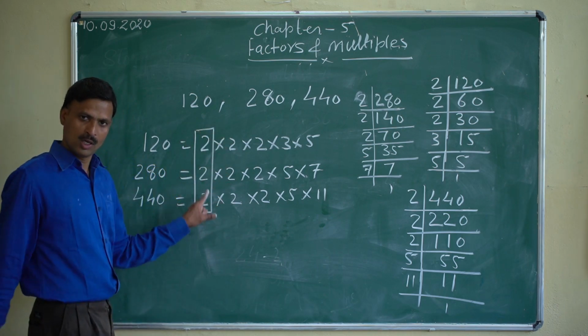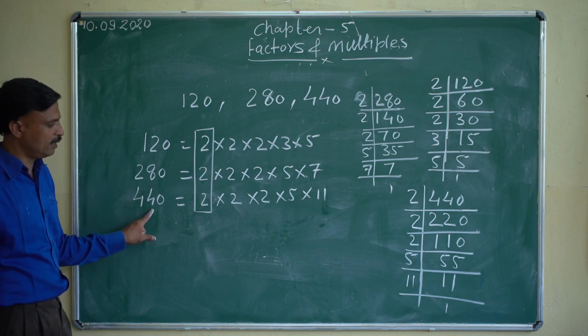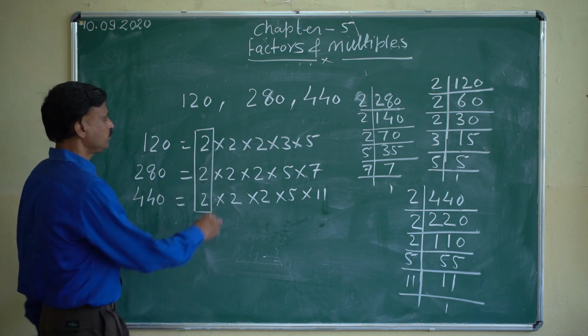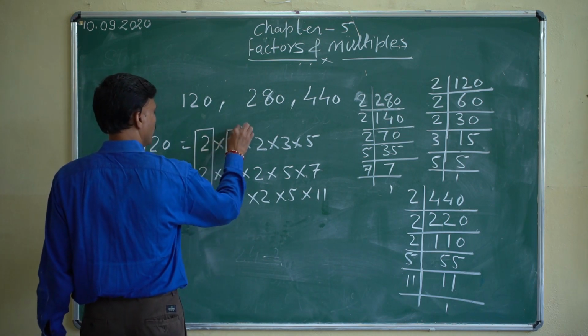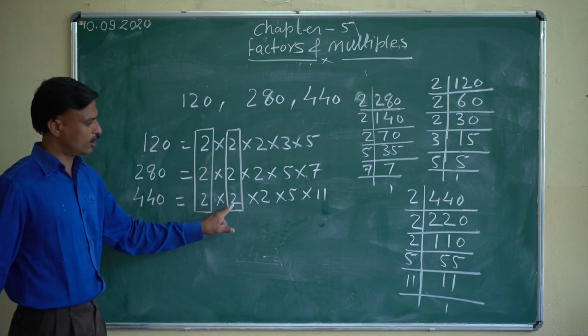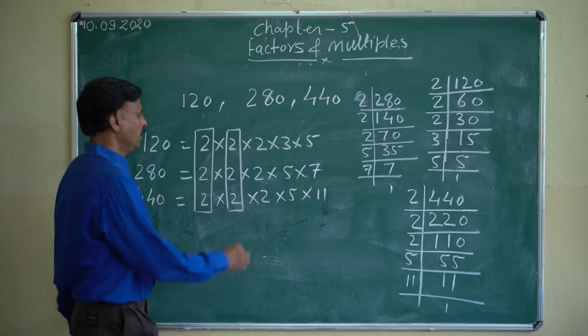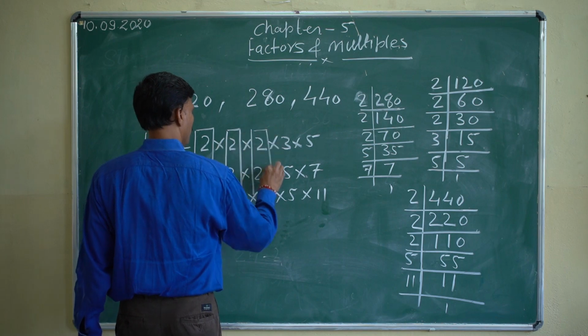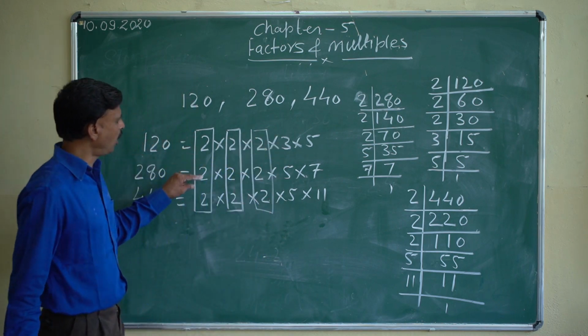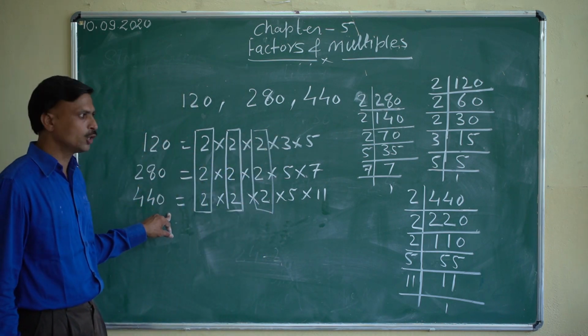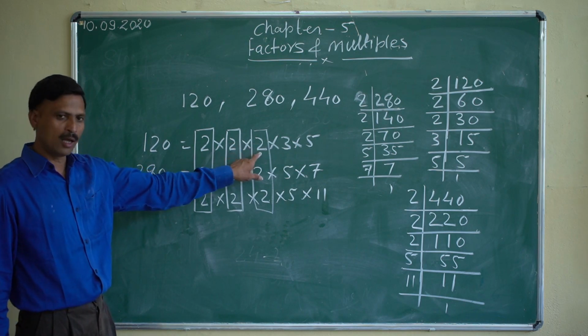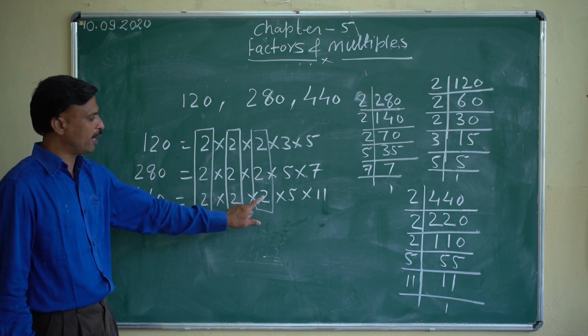Here the common number is 2. 2 is coming as a factor in all three. Again you see 2 is also coming here, and here also. In all three prime factorizations, you will see 2 is coming 3 times here, 3 times here, and 3 times here.